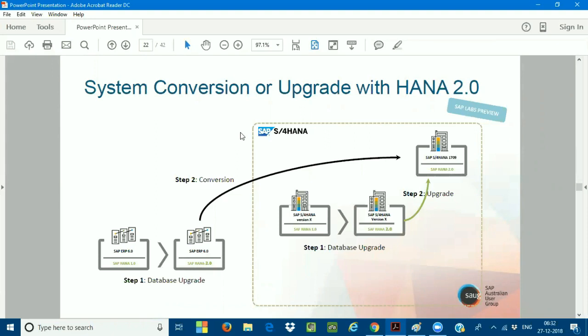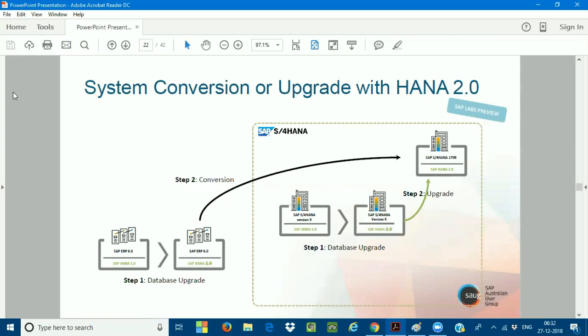and there are financial aspects also. What are the financial aspects we have to concentrate on? I'll explain all this in the coming classes. We have classes on the conversion project also. We are going to discuss everything. So there is the conversion guide. The conversion guide is very, very important. That conversion guide gives all the information about the system conversion from SAP ECC to SAP S/4HANA. So this is the diagram.